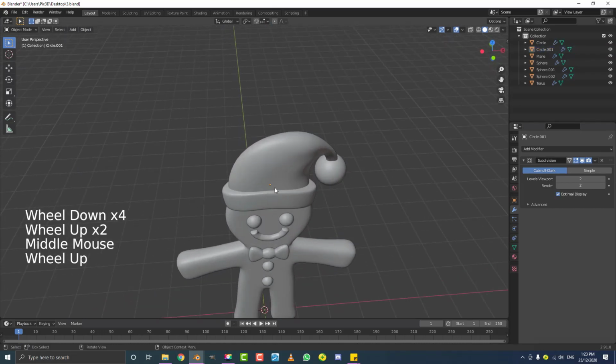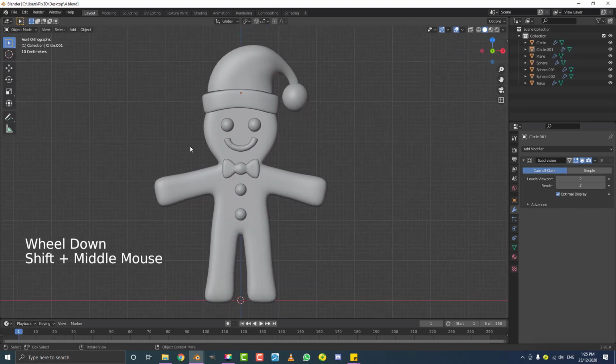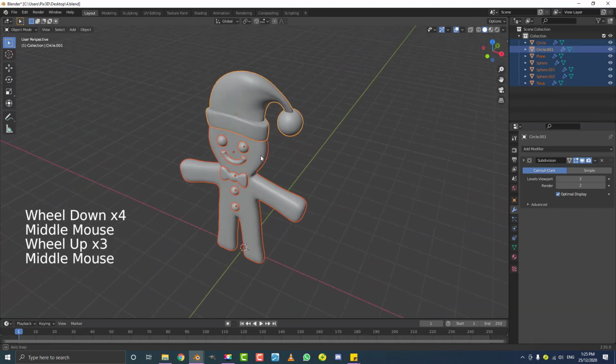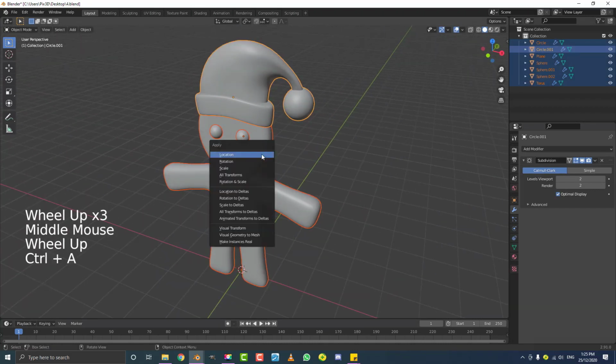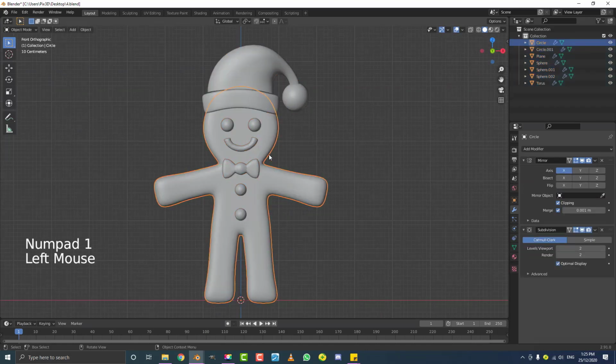Now we're going to add our particle systems to the hat here. First of all, before we get into particles, let's select everything here in our scene, so all of the little items that make up our gingerbread man. Then go Control A or Command A and apply the scale, just to make sure the scale is correct. That's really important when you work with particle systems. So let's select the hat here.